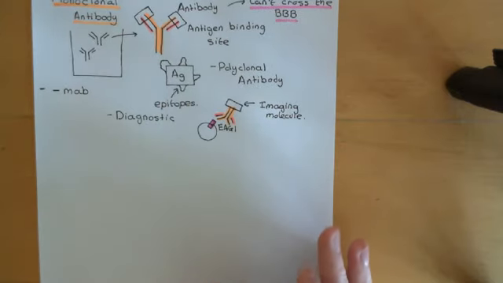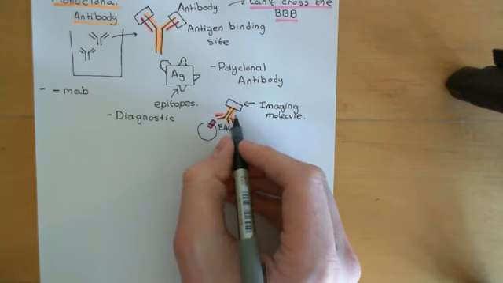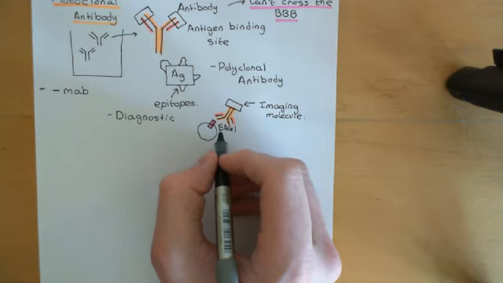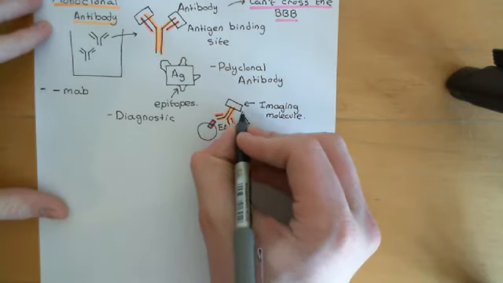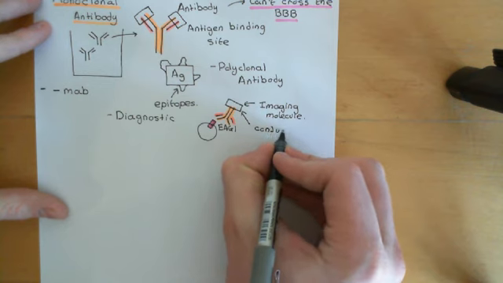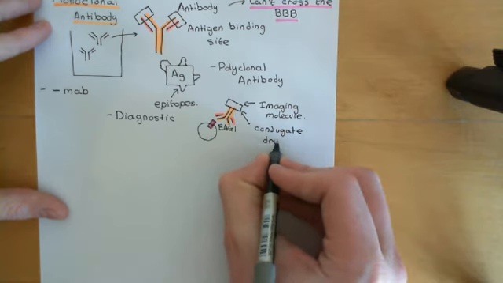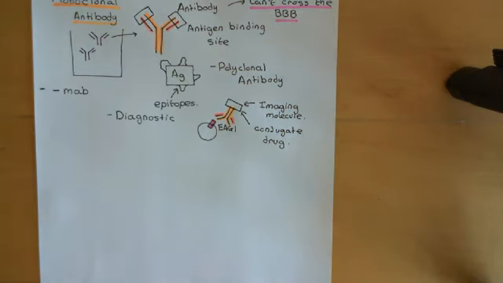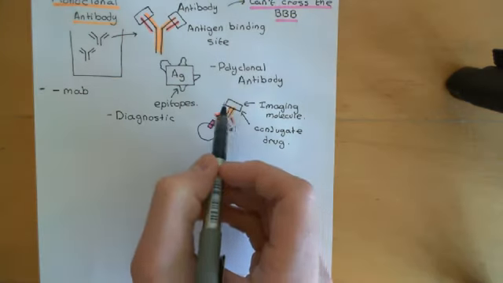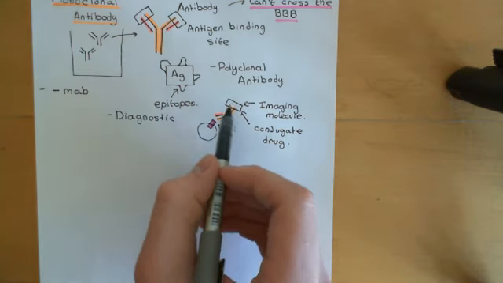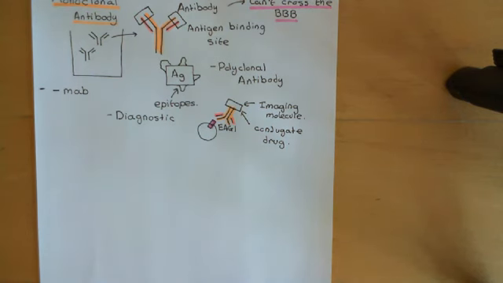In addition, we could also attach onto the antibody molecule cytotoxic drugs, and then we could use the antibody molecule to deliver the cytotoxic drug. So the idea here is that you conjugate on some classical chemotherapeutic agent, so some classical drug, conjugate drug, and then this drug is a cytotoxic agent, and then the idea is that the drug will then cleave off the antibody molecule once it arrives at the site of the cancerous cell, because the antibody molecule has taken it there, and then it will be selective for that cancer cell.